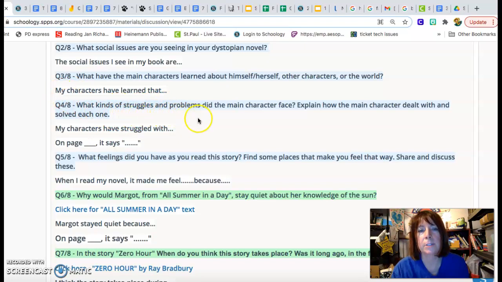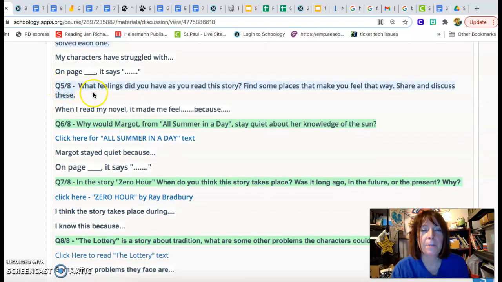Q4, what kinds of struggles and problems did the main character face? Explain how the main character dealt with and solved each one. My characters have struggled with, on page blank it says, quote. Q5, what feelings did you have as you read this story? Find some places that made you feel that way. Share and discuss these. When I read my novel, it made me feel because.